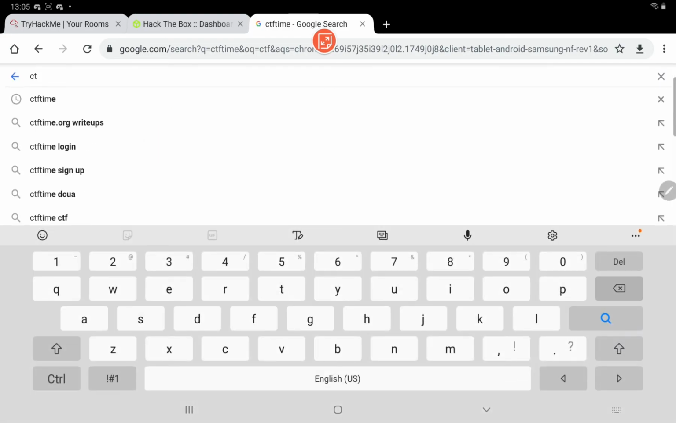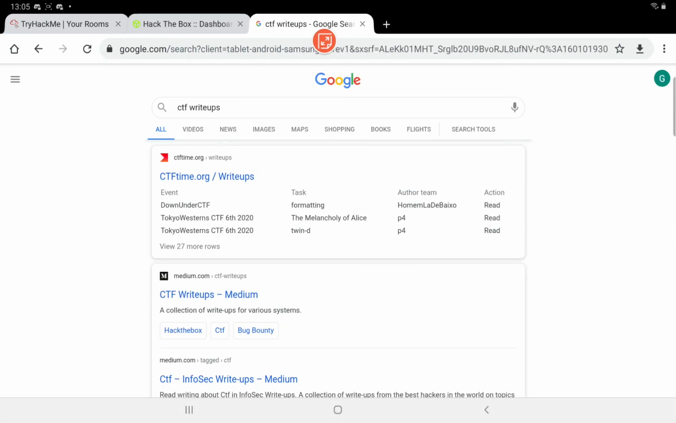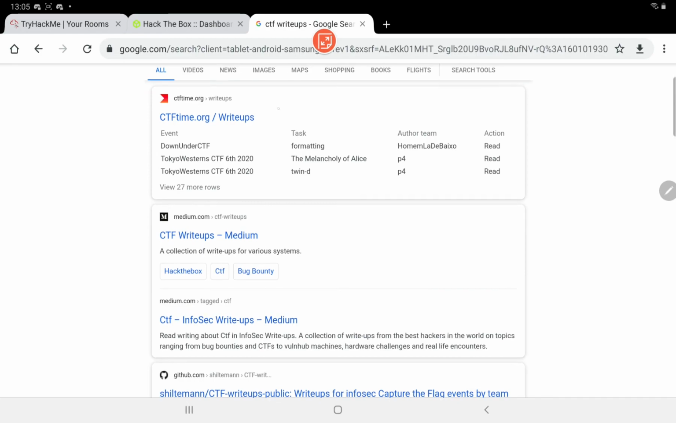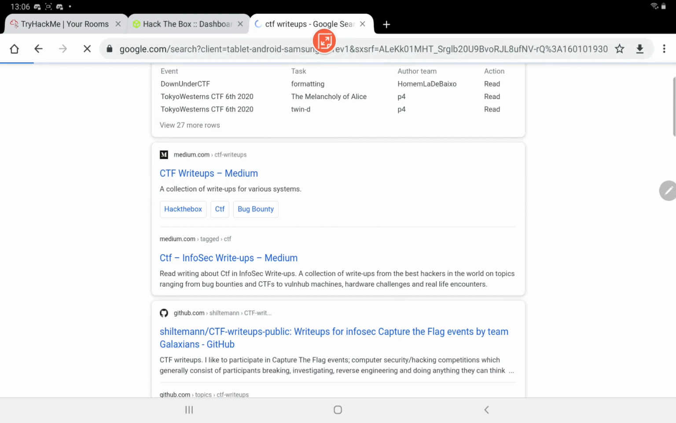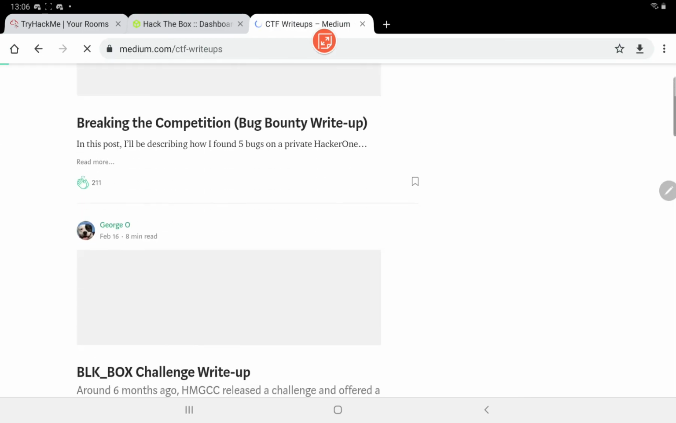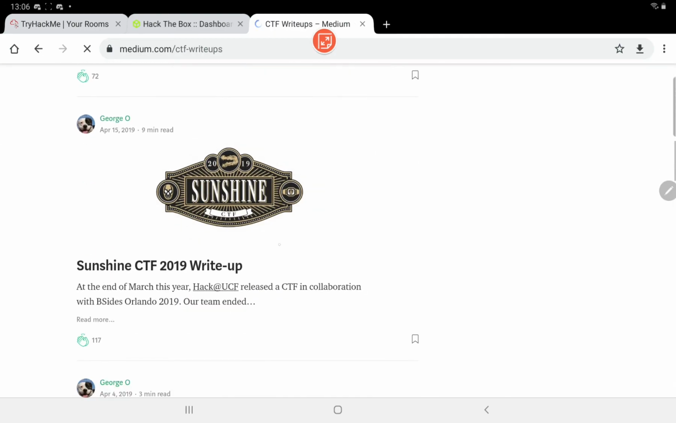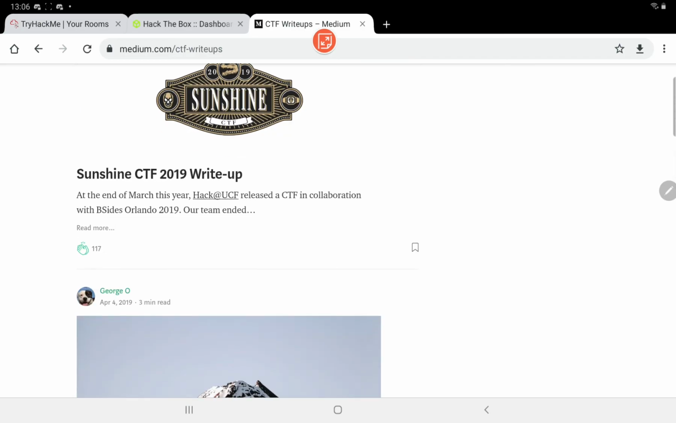If you want to do some more things additionally, you can search for CTF write-ups. You can mostly find write-ups for CTF events which are completed and not active right now. You can see them and get to know how to approach that particular problem.